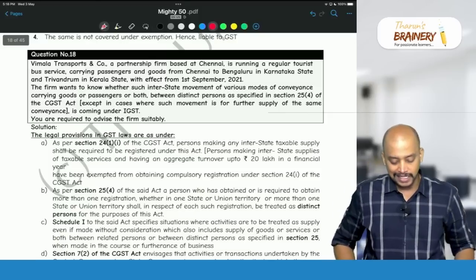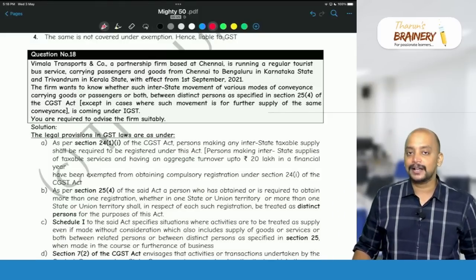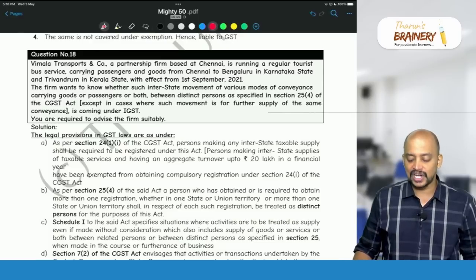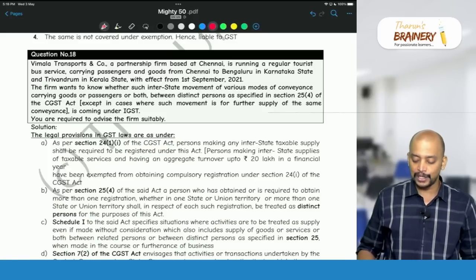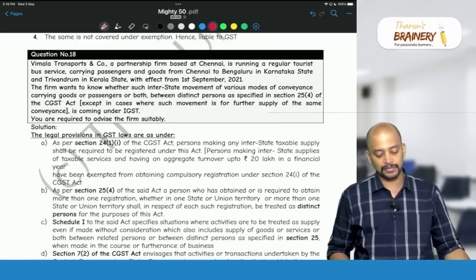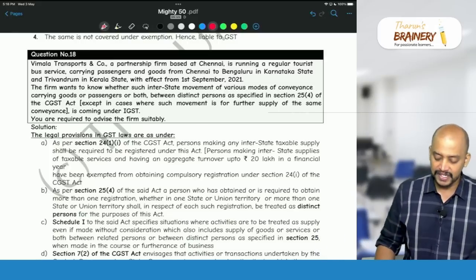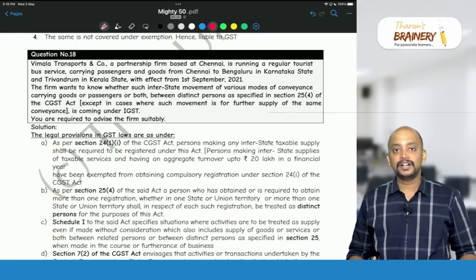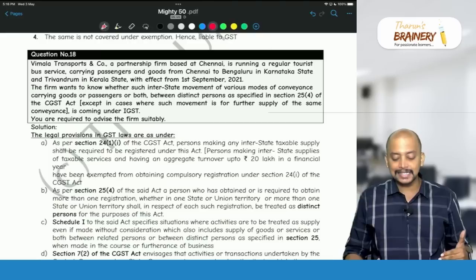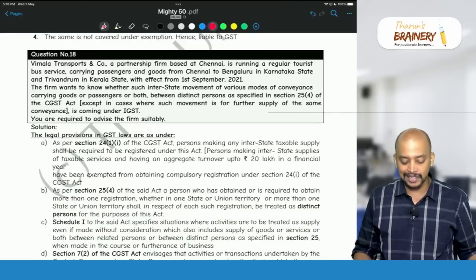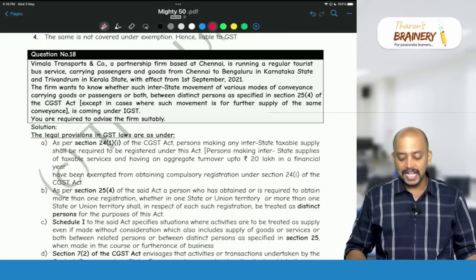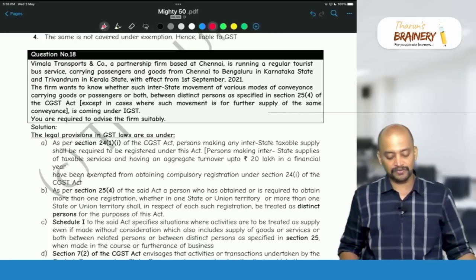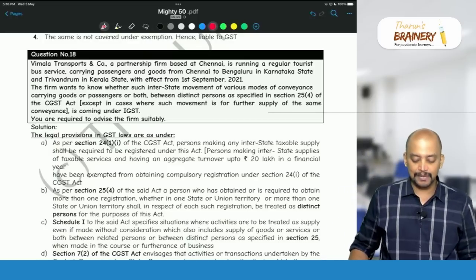Then question number 18. Vimala Transports and Company, a partnership firm based at Chennai, is running a regular tourist bus service carrying passengers and goods from Chennai to Bengaluru in Karnataka state and Trivandrum in Kerala state with effect from 1st September 2021. The firm wants to know whether such interstate movement of various modes of conveyance carrying goods or passengers are both between distinct persons as specified in section 25 subsection 4 of CGST Act is coming under IGST.